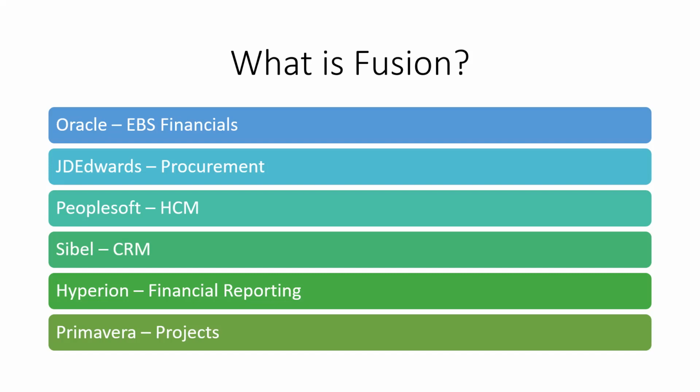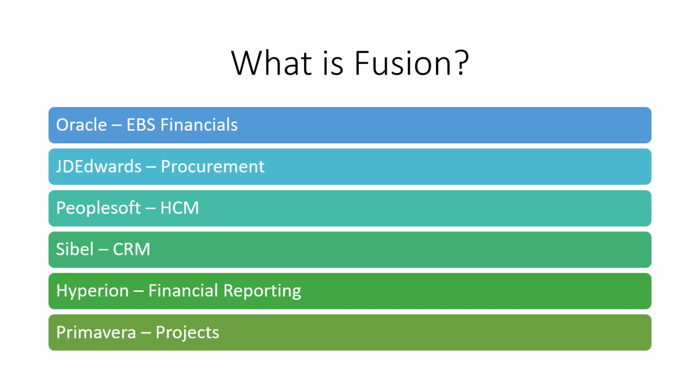So let's not discuss HCM, CRM, and all those things. We don't need to understand the HCM part and the other things, the usability, but we need to understand this thing called Hyperion. So what is Hyperion? Hyperion is a product that gives ease of financial reporting. Let's say I wanted to pull out the balance sheet or the profit and loss account.